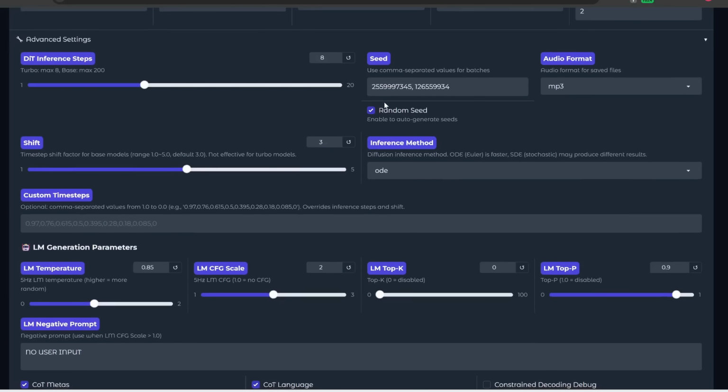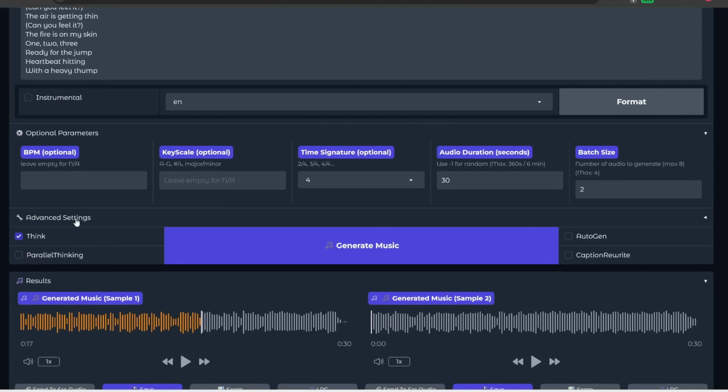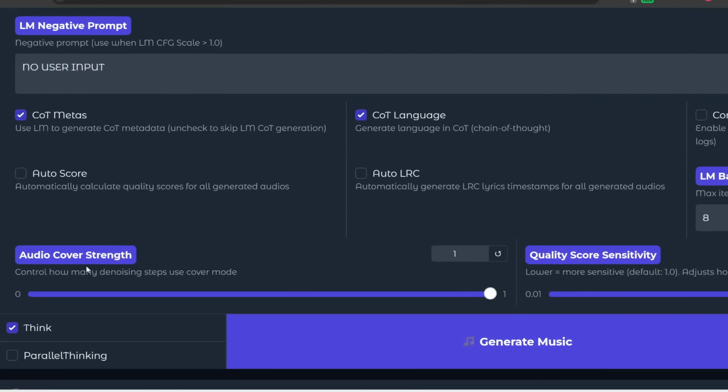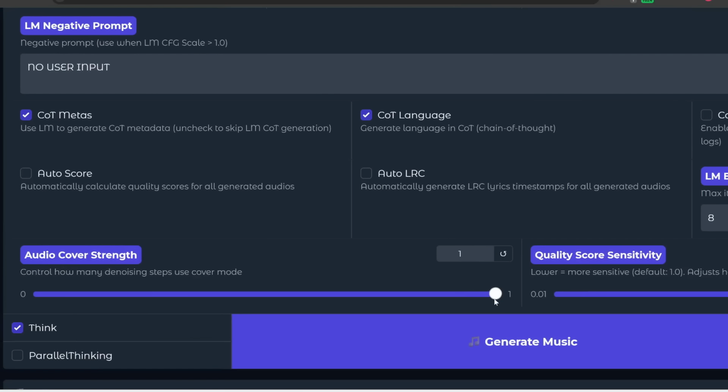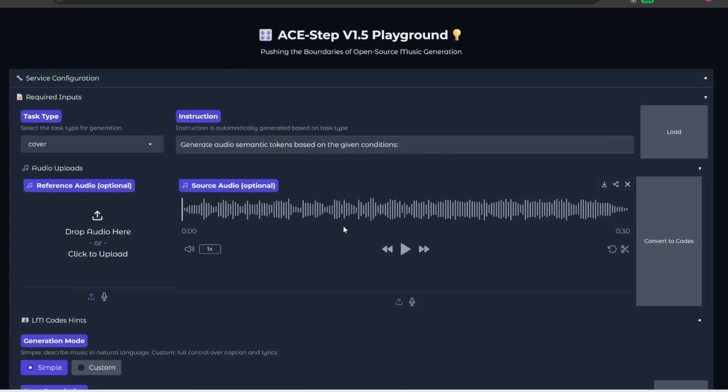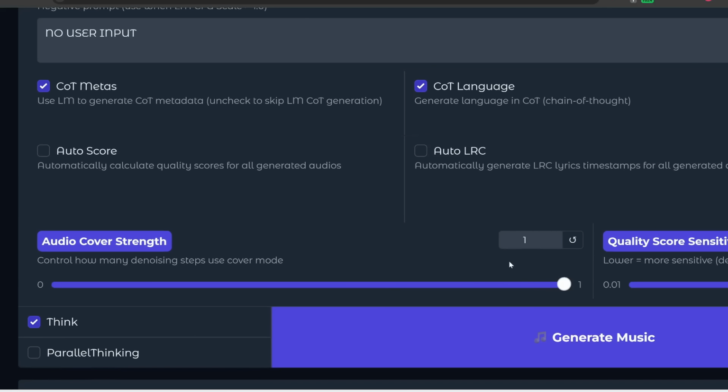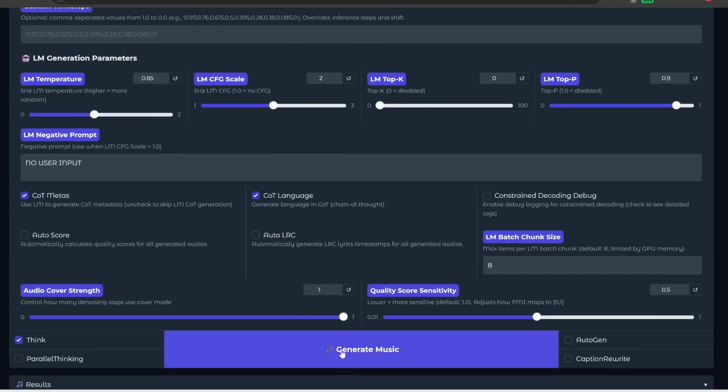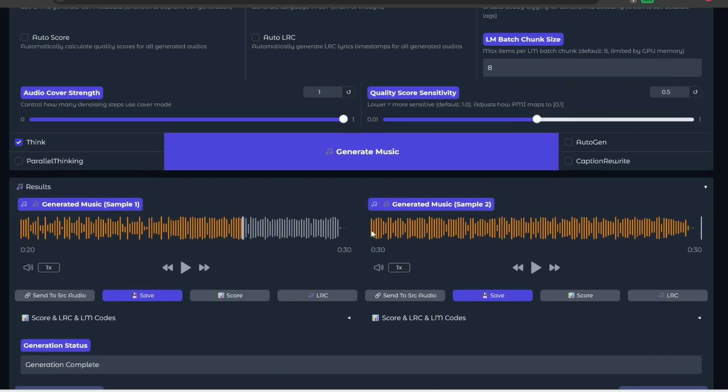Now, there's one more setting that you can adjust, which is within this advanced settings tab, and that is the audio cover strength. So the higher the value, then the stronger or the more influence your source audio will have on the cover. Let's set this to 1 and see what happens. All right, let's click generate. And here is what I got.